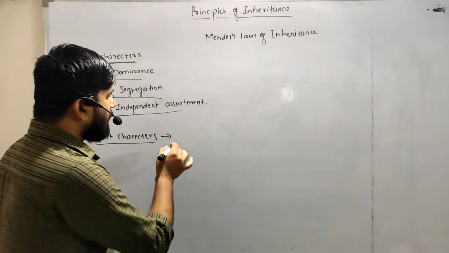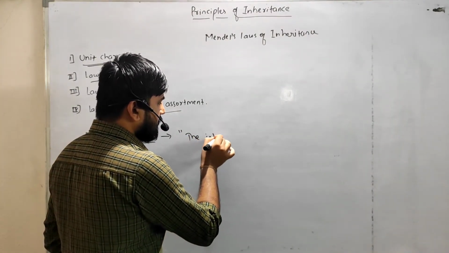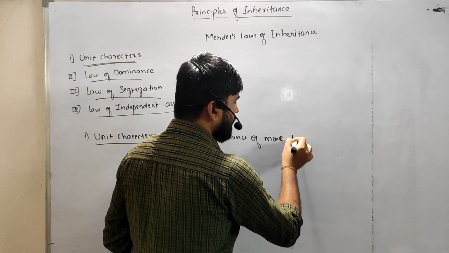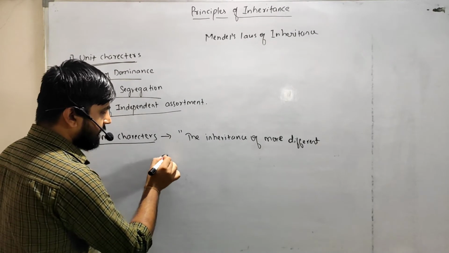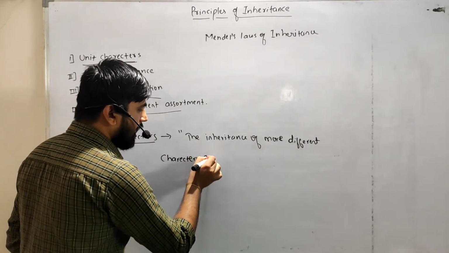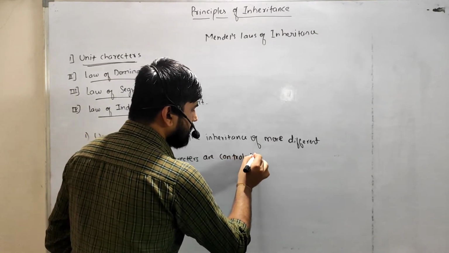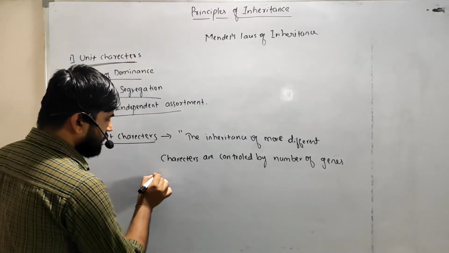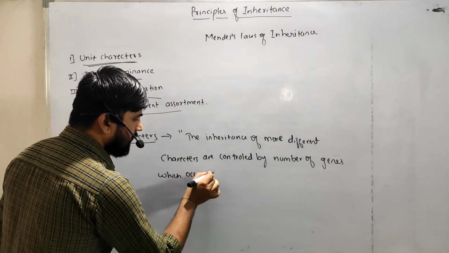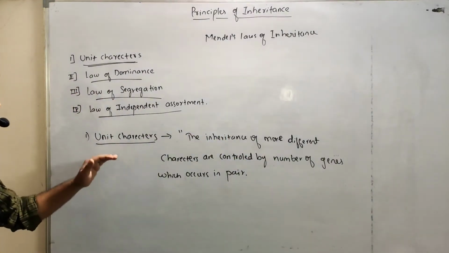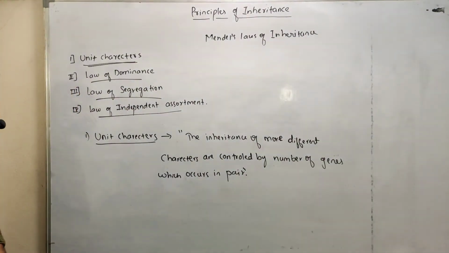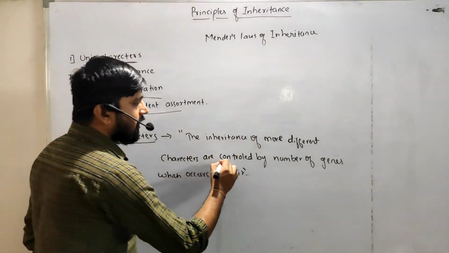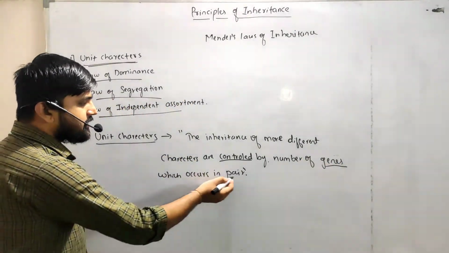It states that the inheritance of different characters is controlled by a number of genes which occur in pairs. So this is the unit character.